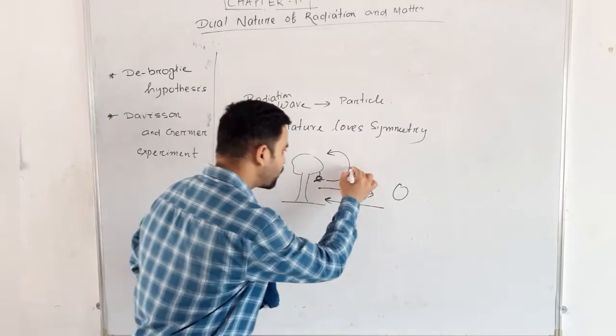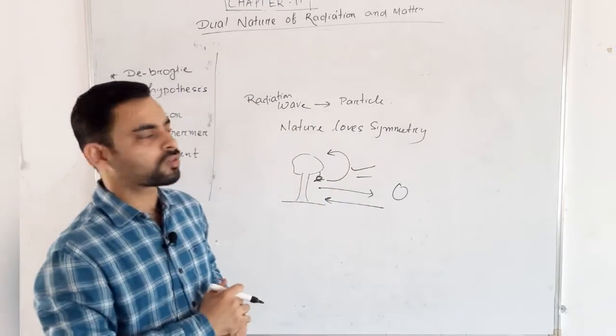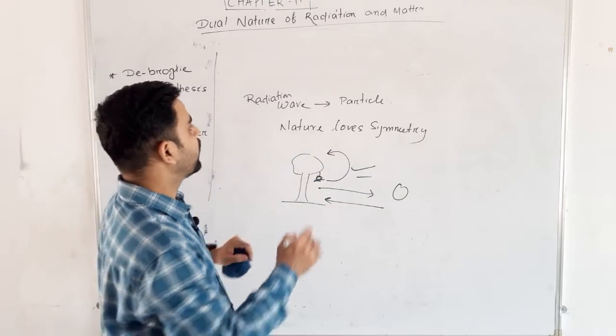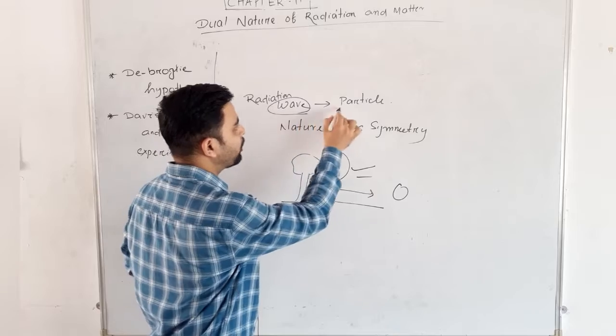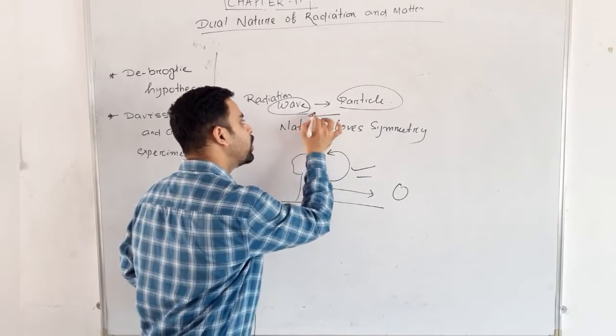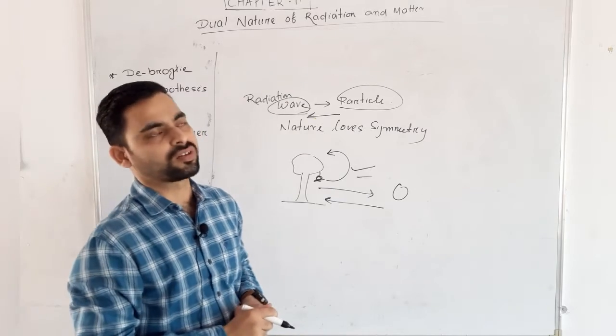So from this phenomenon, De Broglie wants to state that as nature loves symmetry, if wave is showing particle nature, then the reverse is possible. That means particle will also show wave nature.